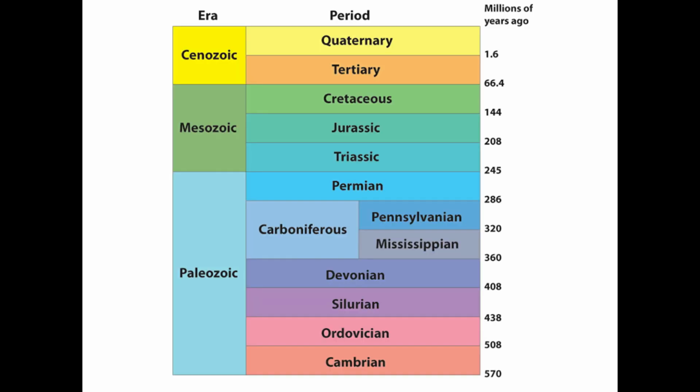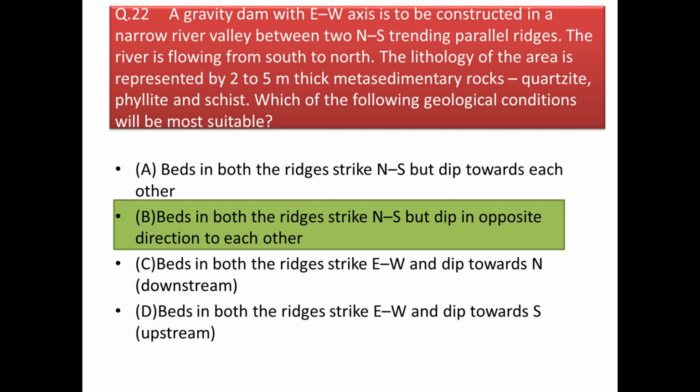Okay. Next, a gravity dam with an east-west axis is to be constructed on a narrow river valley between two north-south trending parallel ridges. The river is flowing from south to north. The lithology of the area is represented by 2 to 5 meter thick metasedimentary rock like quartzite, phyllite and schist.